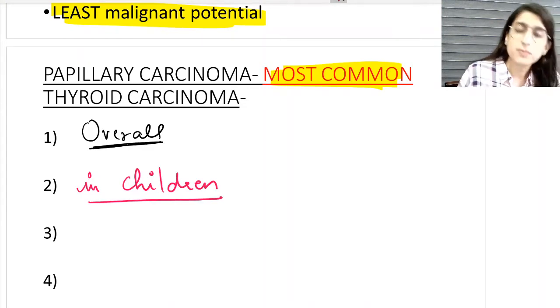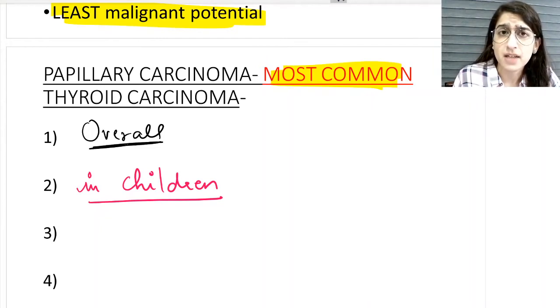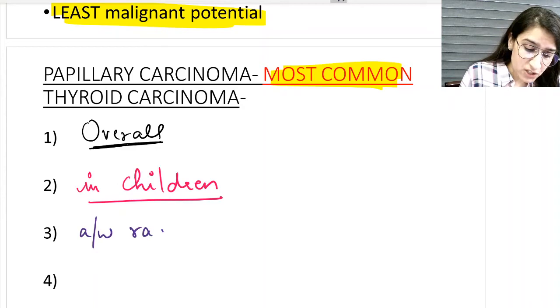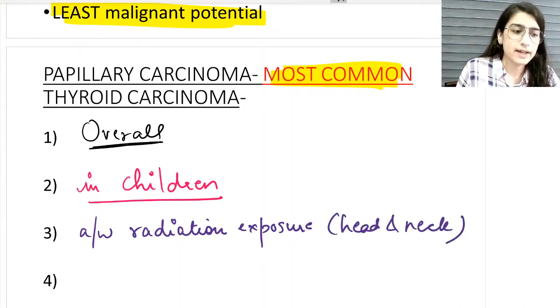Next important MCQ: papillary thyroid carcinoma is the most common thyroid carcinoma associated with radiation exposure in the head and neck region.